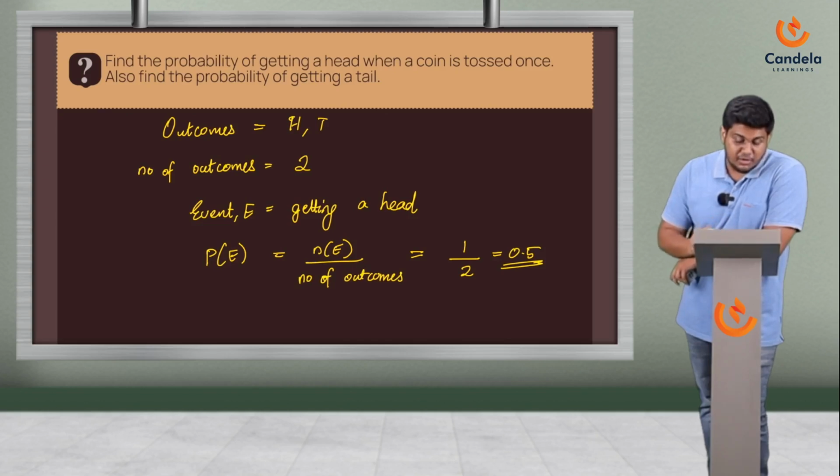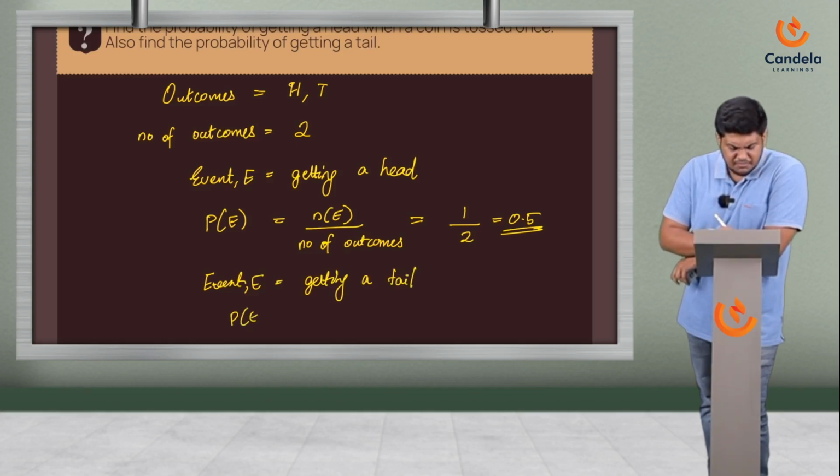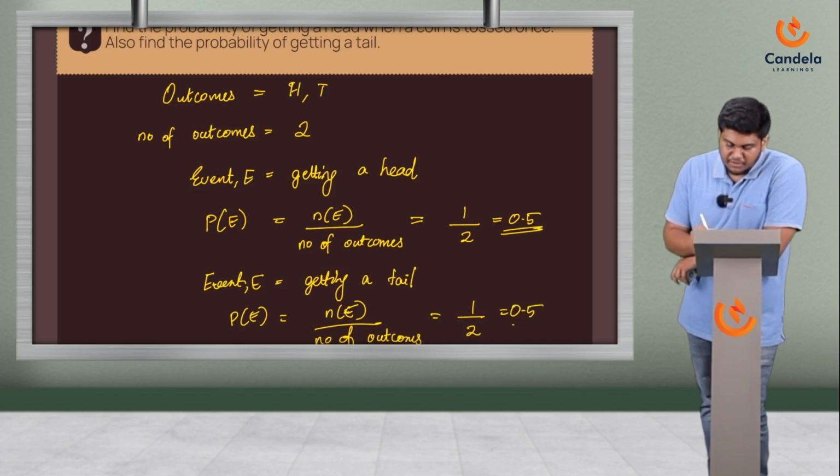Whereas they are also asking what's the probability of getting a tail. Getting a tail, let's see, the event E is getting a tail. When you're tossing a coin, guys, what's the chance of getting a tail? Well, you'll get a tail once, right? So n of E by number of outcomes, which would be equal to 1 by 2, again 0.5.